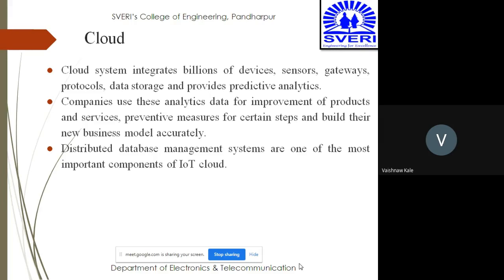Distributed data management systems are one of the most important components of IoT cloud. So the distributed database management system is handled by the cloud, which is very important.